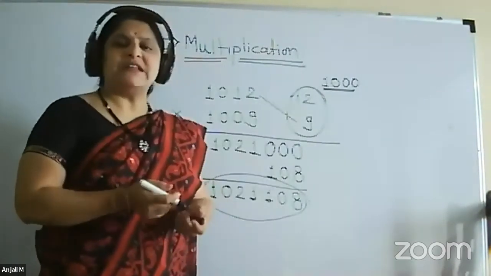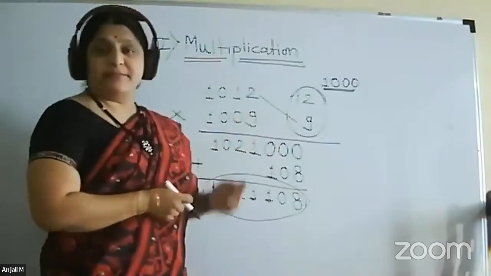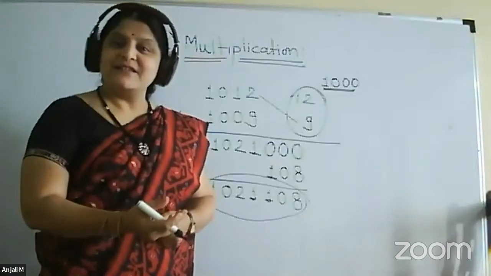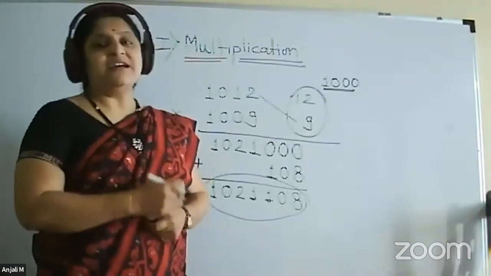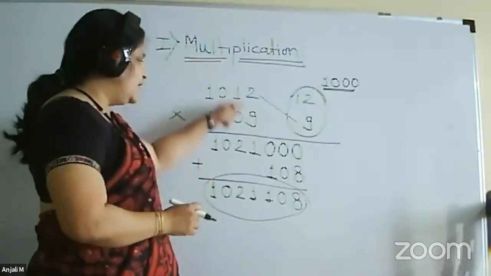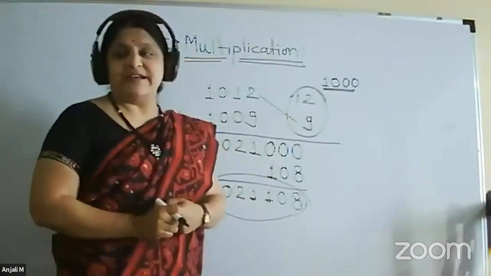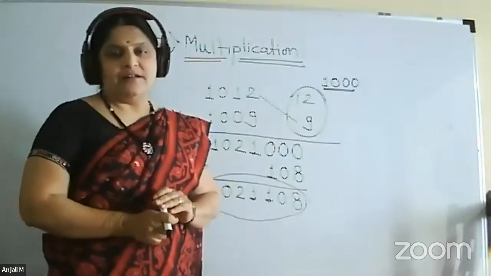Now you may have the question in mind. This is for the greater than base. What will happen if you have numbers which are less than base? Okay, so we will go to the next example. Just complete this problem first. Check with the calculator whether the answer is correct or not.